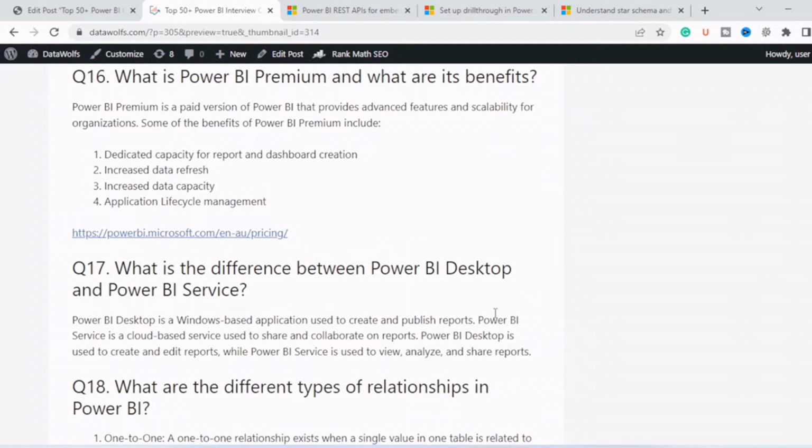Now next question is, what is Power BI Premium and what are its benefits? Power BI Premium is a paid version of Power BI that provides advanced features and scalability for organizations. Some of the benefits of Power BI Premium are: first, dedicated capacity for report and dashboard creation, increased data refresh rate, increased data capacity, and application lifecycle management. You can check this link here.